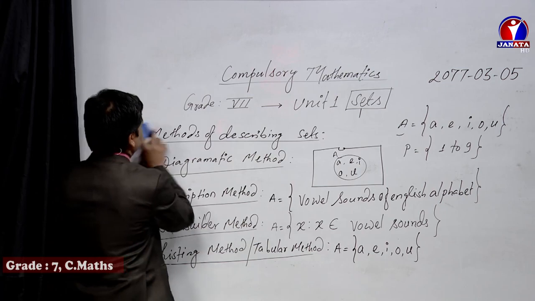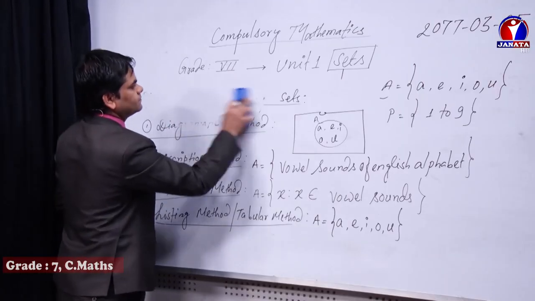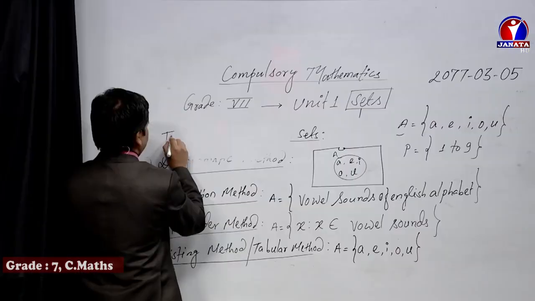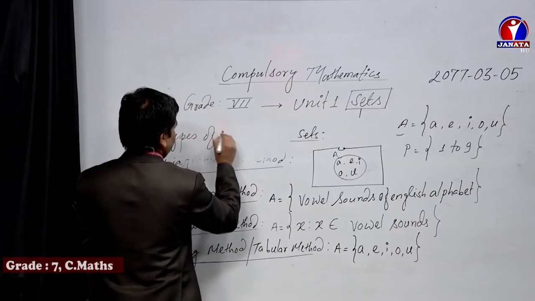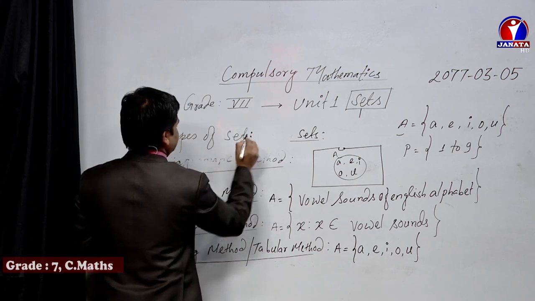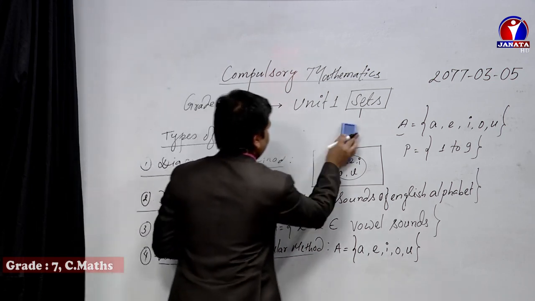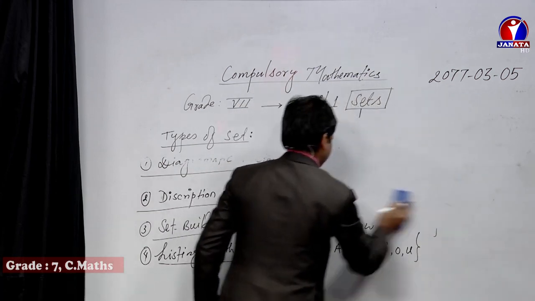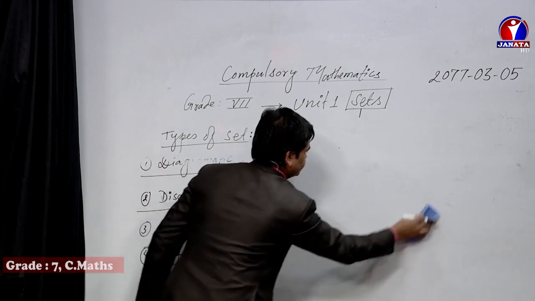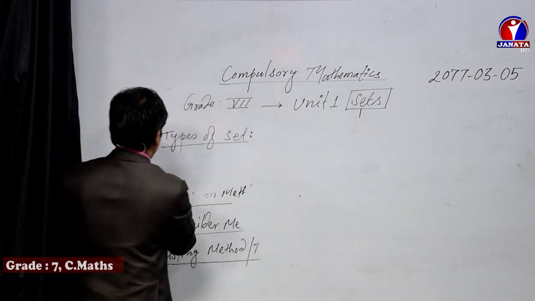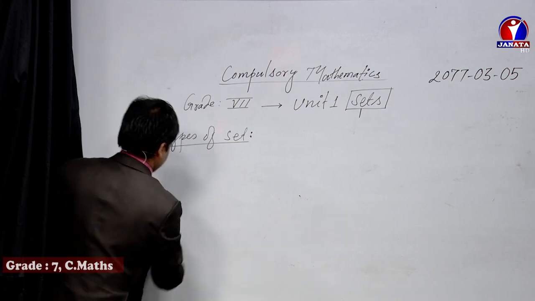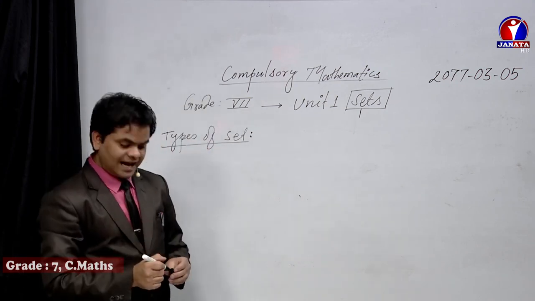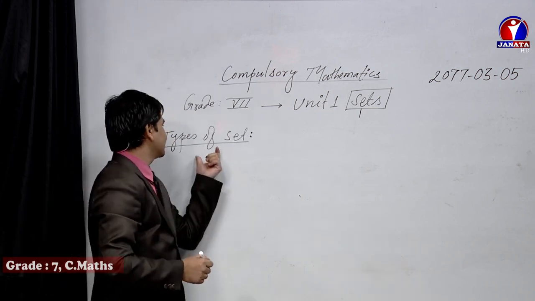Another topic is types of set. Dear students, in class 6 also you learned about the types of set.